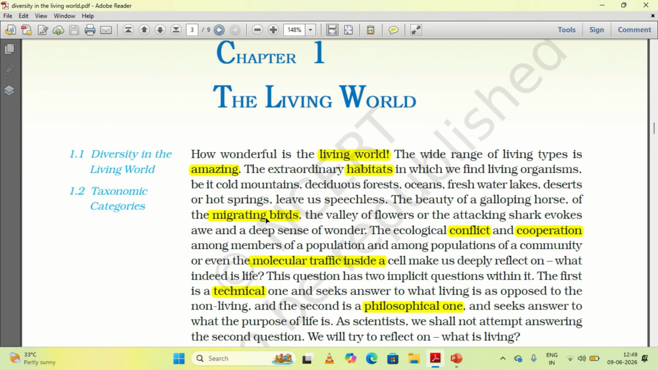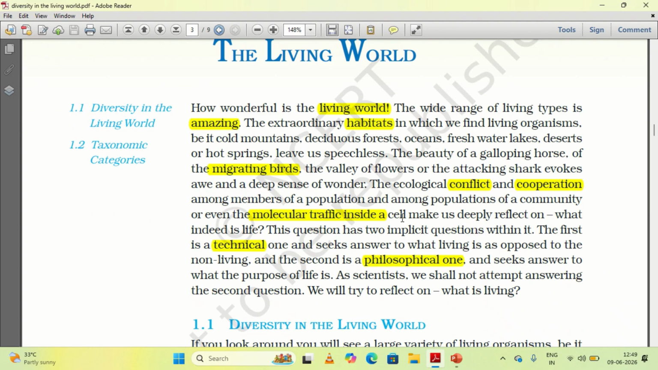You can see the migratory birds. Sometimes you can see the migratory birds. They migrate from one location to another to breed, to complete their breeding season, or to complete their life cycle, their sexual cycle. We call it circadian rhythm sometimes. Hence the living world is very much diversified, and it's very amazing and beautiful.